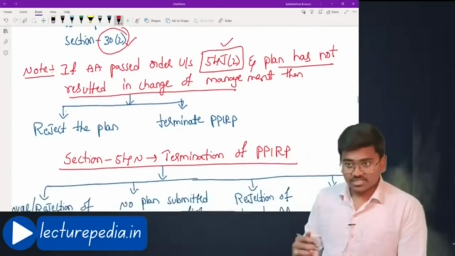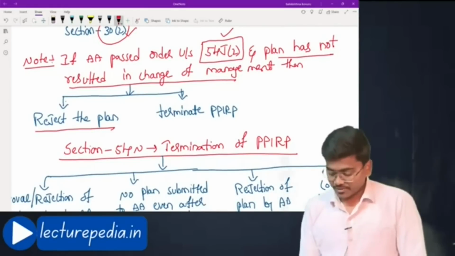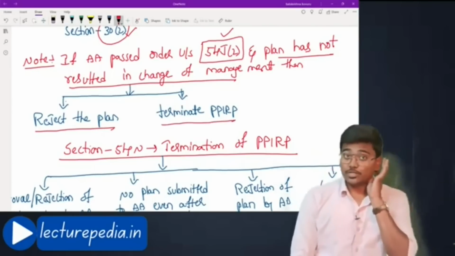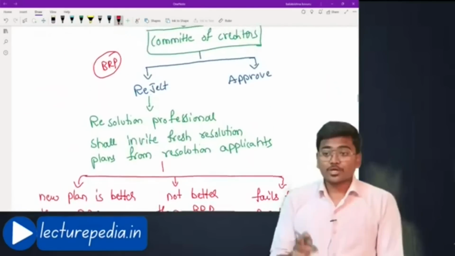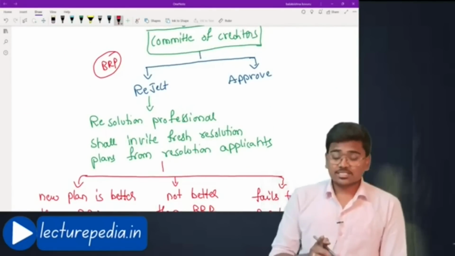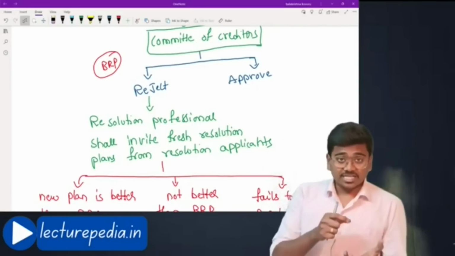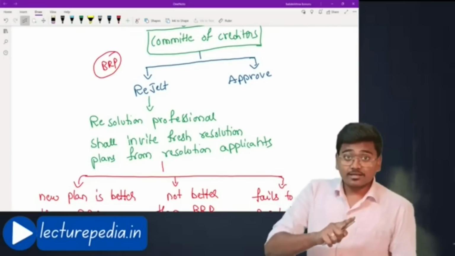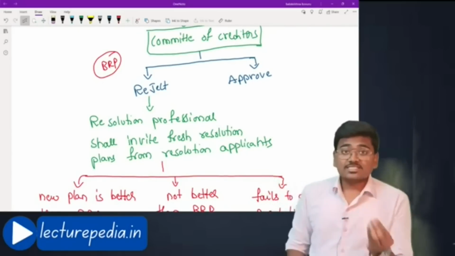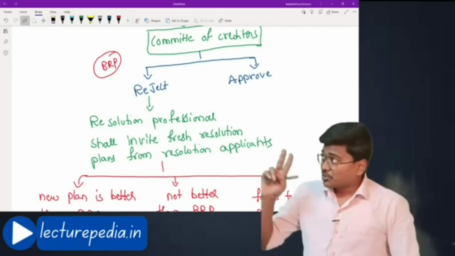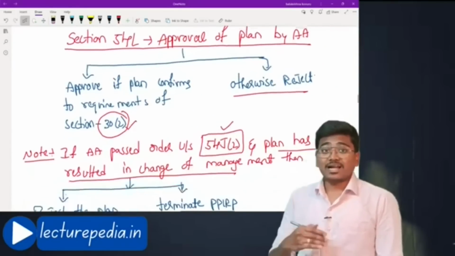In that case, if that is the situation, the adjudicating authority will reject the plan and will terminate PPIRP. That means here you can conclude that if at all the committee of creditors during PPIRP, by voting of 66%, resolved to change the existing management of the corporate debtor, then the final resolution plan under the PPIRP should also provide for change in the management. Otherwise, the adjudicating authority will not accept the resolution plan. This is the analysis that you can make.